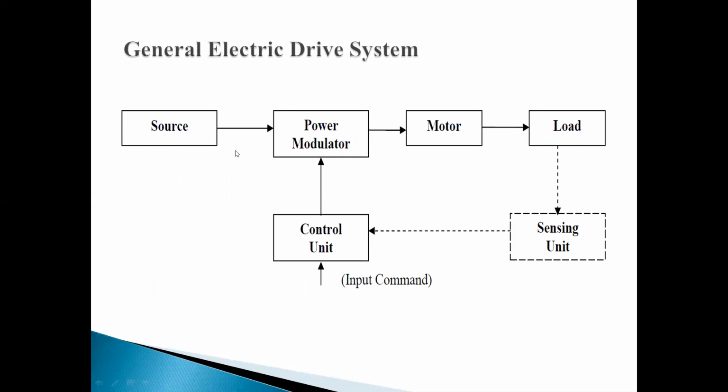It consists of a source, which is an electrical source, meaning it can be an AC source or DC source. After that, it feeds the power to the power modulator, which modulates the power which is required by the motor. It can be an AC motor or DC motor, which will be decided according to the load, which kind of load we are using.